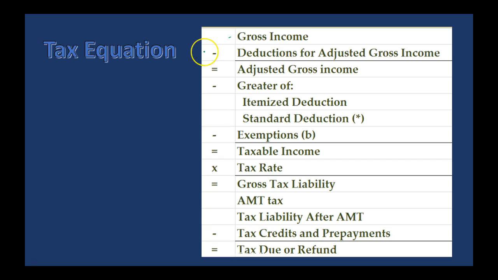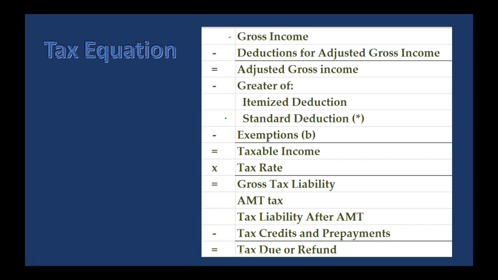We have a few types of deductions. We have above the line deductions, which are going to be called deductions for adjusted gross income. We'll talk about what falls into those kind of categories for deductions, and that equals the adjusted gross income. So this is a subcategory. And then we're going to subtract the greater of itemized deductions or standard deductions. We'll talk about this in another section.